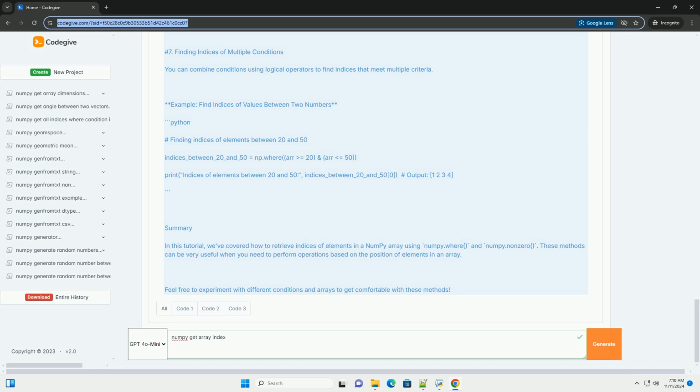3. Creating a numpy array. Let's create a simple numpy array for demonstration.